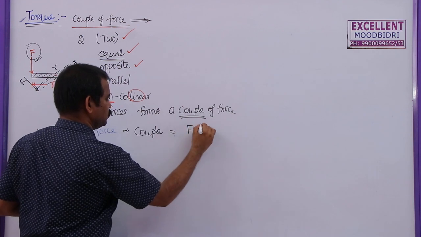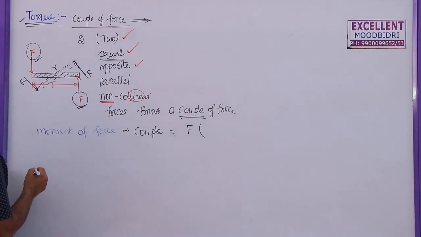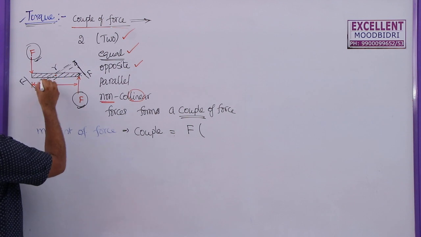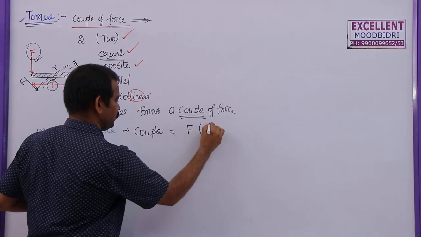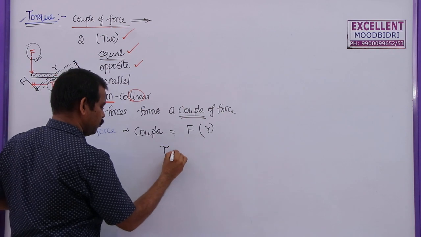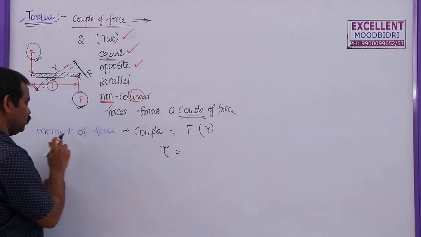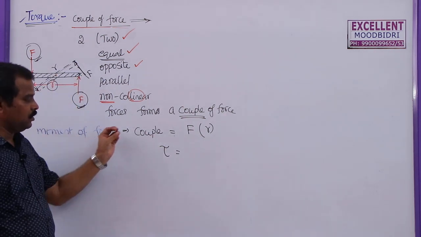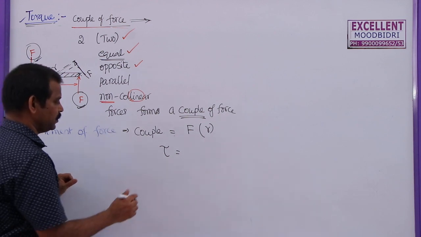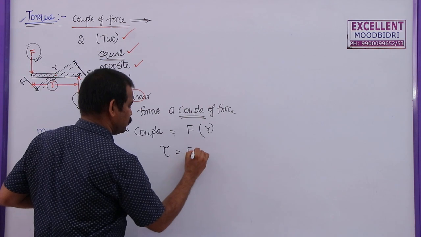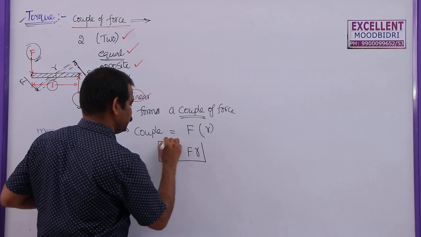This is the force, and the perpendicular distance between these two. So this force and this force are separated by a distance r here. So this is F into r. So torque tau is equal to couple, which is equal to moment of force. These are the different terms that we are using to denote this effect. Here, force F into r. So this is the formula.